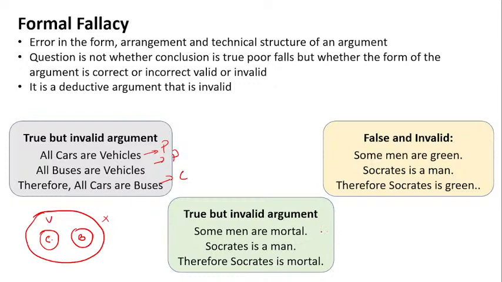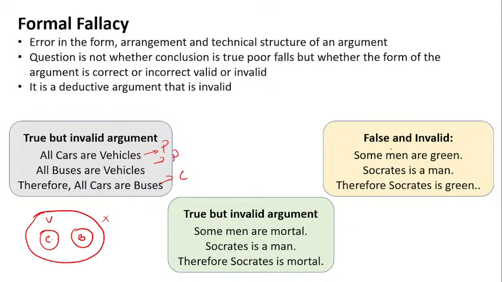Because all men in the world are mortal. Although Socrates is a man, and we know that Socrates is mortal, if we are saying some men are mortal, you cannot surely say that Socrates will come in this circle of some men. If the statement had been all men are mortal, Socrates is a man, therefore Socrates is mortal, it would be valid.